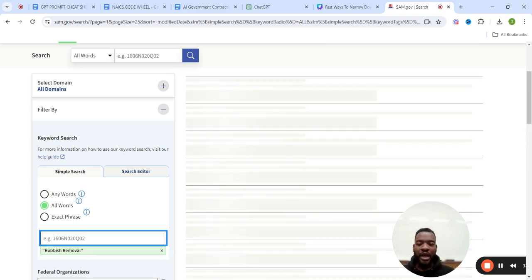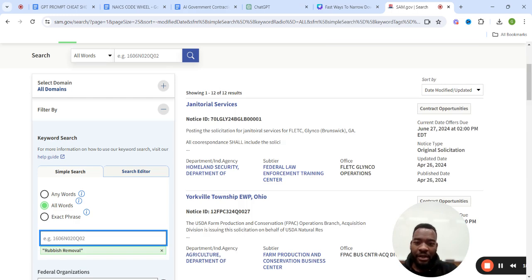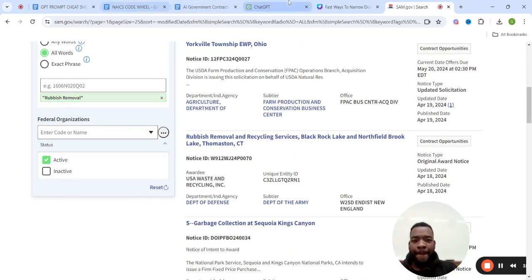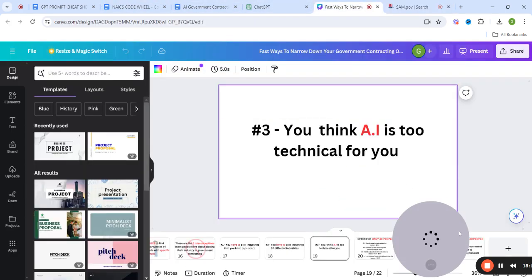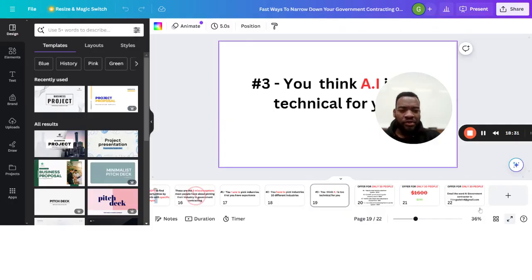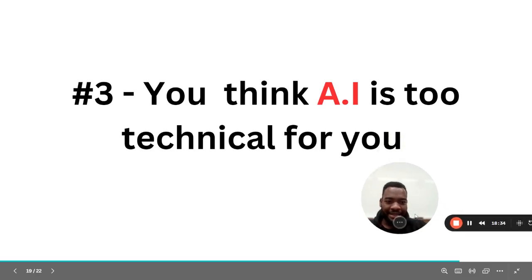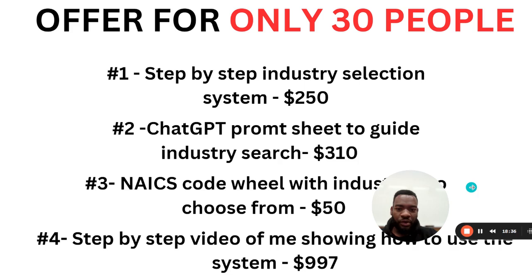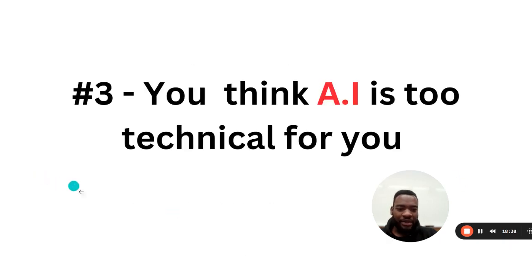Boom. And we search again. We have relatively low volume, 12. Guys, this is how you're going to want to go about picking your industry. There is no guesswork in this case. There is no, okay, let's see how things go.